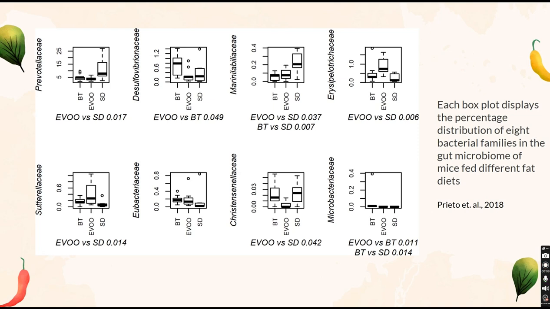In each box plot, a percentage distribution as well as the significant difference of bacterial population is shown for 8 different bacterial families found in the gut microbiome of mice. In this clinical trial, 3 groups of mice were fed different diets, one enriched with monounsaturated and polyunsaturated fats, one enriched with saturated fats, and one fed a standard chow diet labeled SD. These plots show how the consumption of different fats leads to the proliferation of significantly different microbial families.